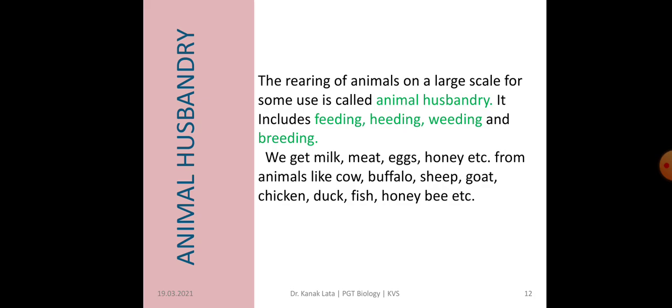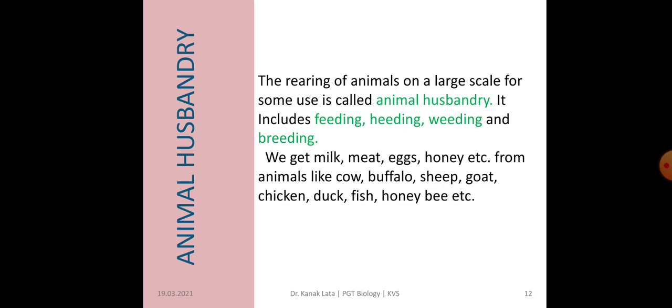Now the last topic of today's session is animal husbandry. The rearing of animals on a large scale for some use is called animal husbandry. And animal husbandry includes feeding, heeding, weeding and breeding.